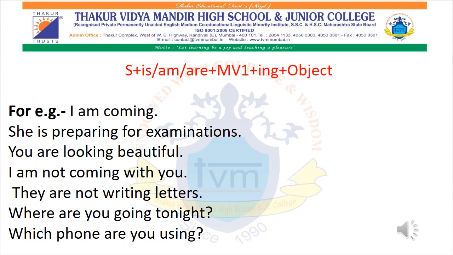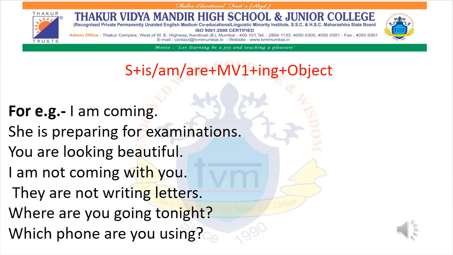If it is talking about any person, then you have to use is. If the sentence is talking about you, we, they, then you have to make use of the helping verb are.